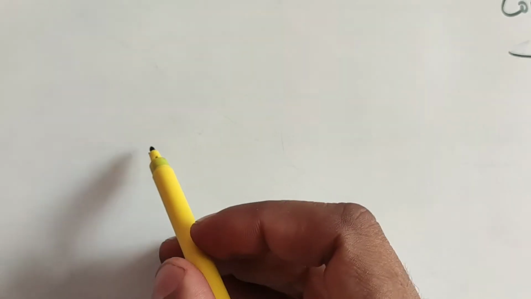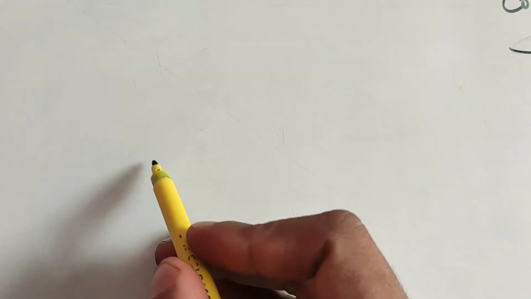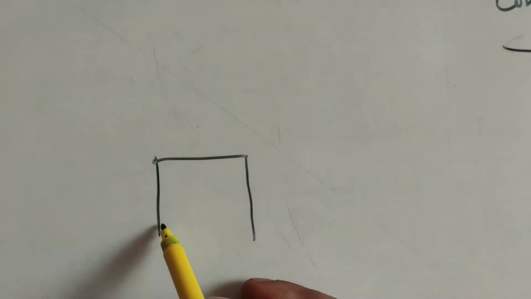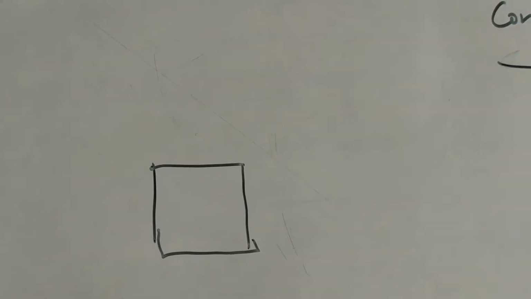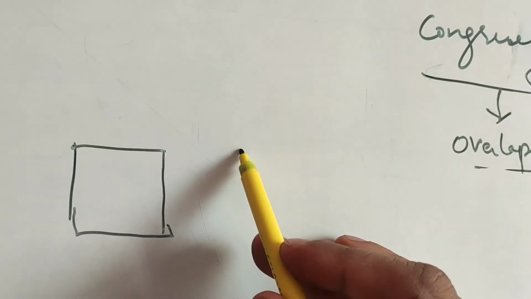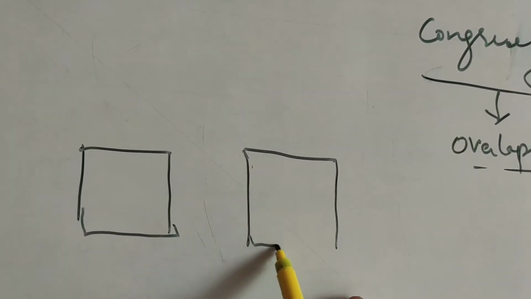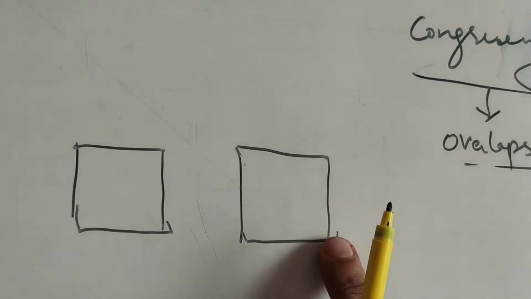So suppose we have this photo frame, and there is another photo frame which has exactly the same length, same dimension.